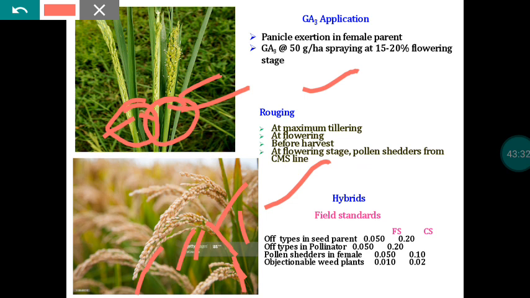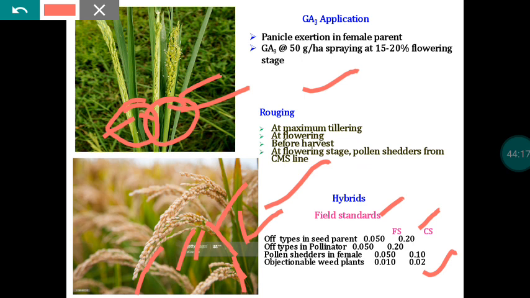Here the seed parent means the female parent. The maximum permissible limit of off-types in the seed parent, if it is the foundation seed category, that is the parental line multiplication stage, is 0.05%. Whereas during the hybrid seed production stage, the maximum permissible off-type limit in the female parent is 0.2%. The same applies for the R line, the pollinators, and pollen shedders: off-type percentage is 0.05%, whereas for hybrid it is 0.1%. Then objectionable weeds have a maximum permissible limit; up to this limit they will permit, but if it exceeds this limit, they will reject your field.